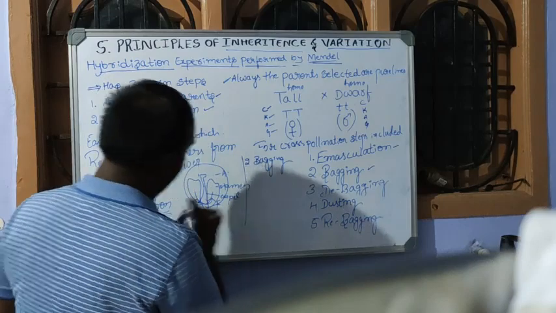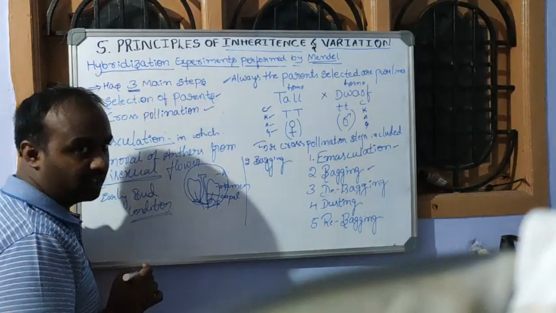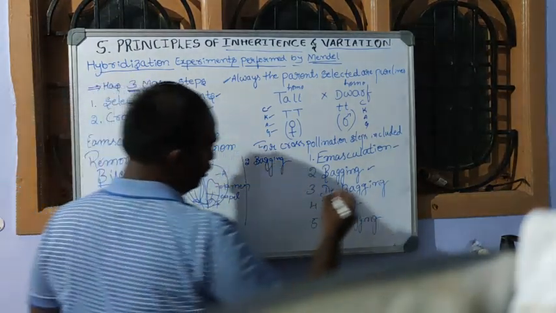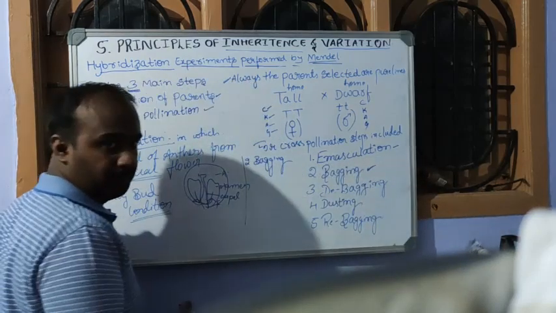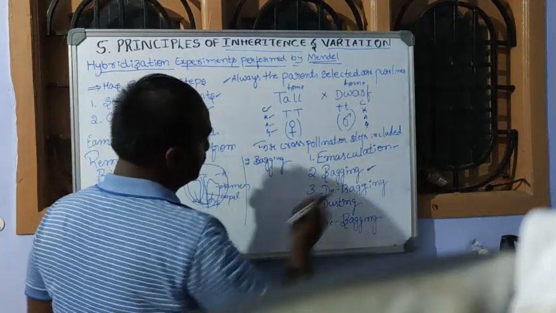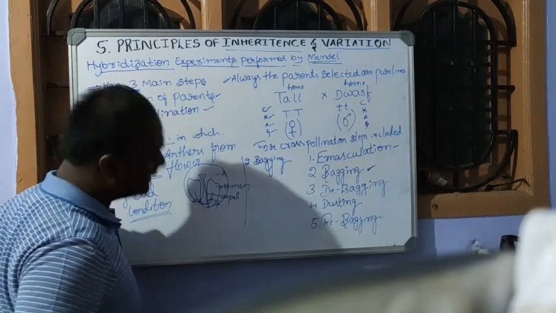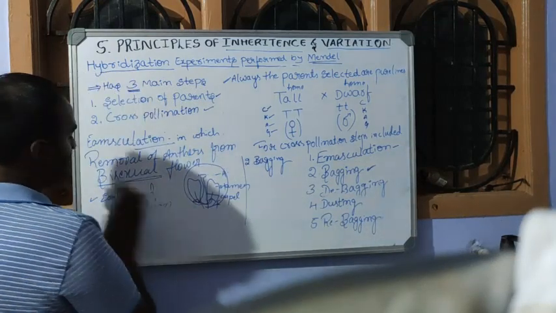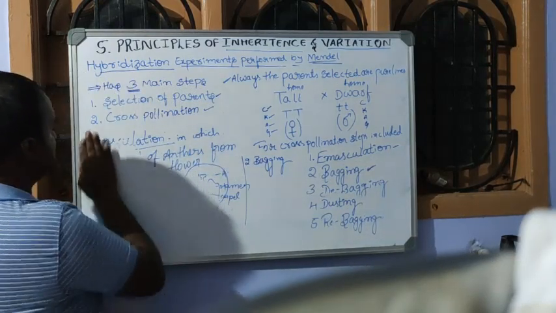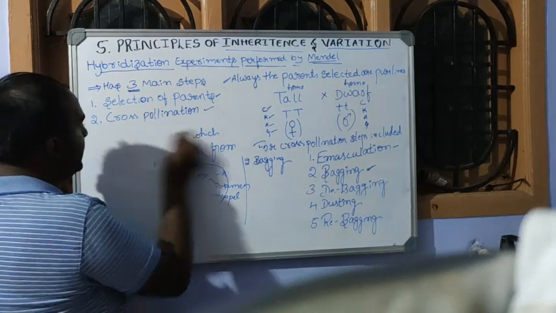Protecting the emasculated flower with butter paper we call bagging. Okay, so emasculation and bagging are completed. Now the third step we are going to discuss is debagging.